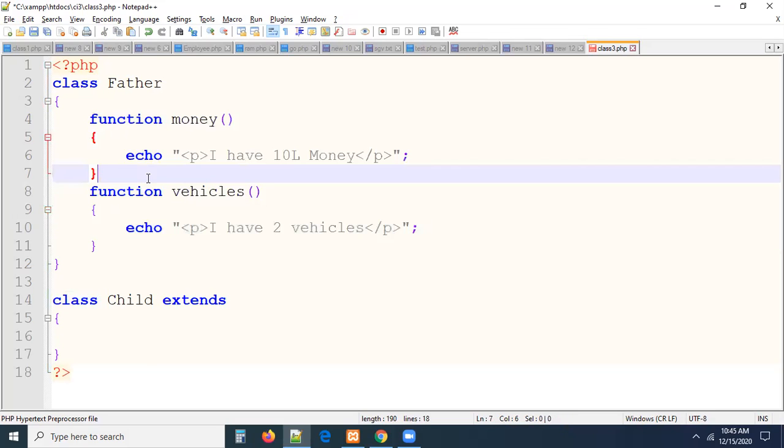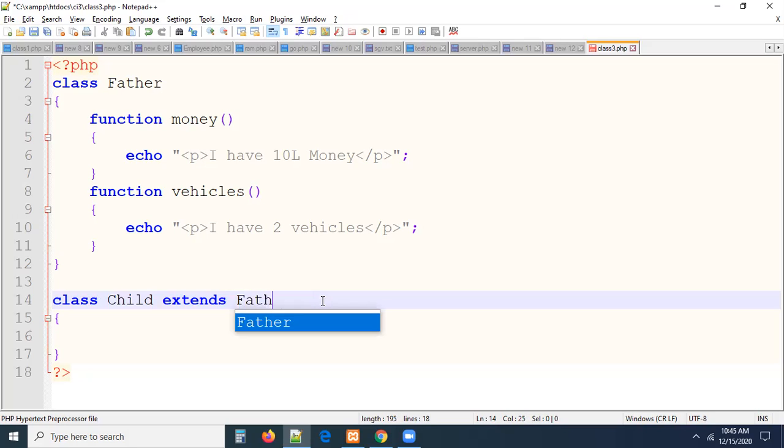See, this money logic: a child needs money, right? A child needs a vehicle, right? So the child again needs to purchase a vehicle. The child doesn't have money; the child always depends upon the father. So whatever methods are available in the father, those methods should be accessible by the child also. By doing this, I'm going to write father.